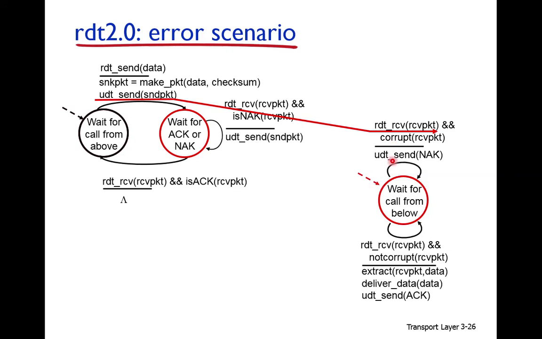The receiver doesn't give this packet to the application layer, and the receiver sends a negative acknowledgement, but on the way, due to bit error, the negative acknowledgement becomes an acknowledgement. When it becomes an acknowledgement, the sender will think the packet was received, and it will send the next packet. So this packet is not delivered to the application. So this packet is lost.